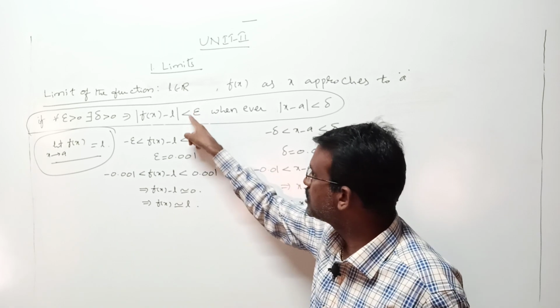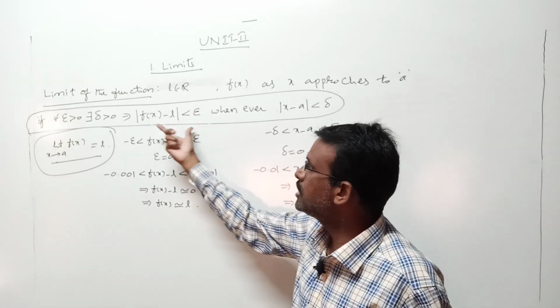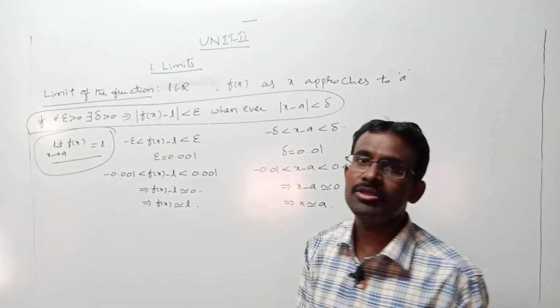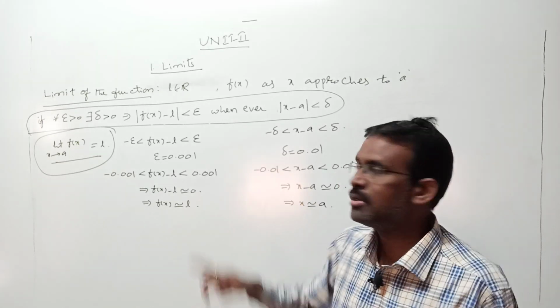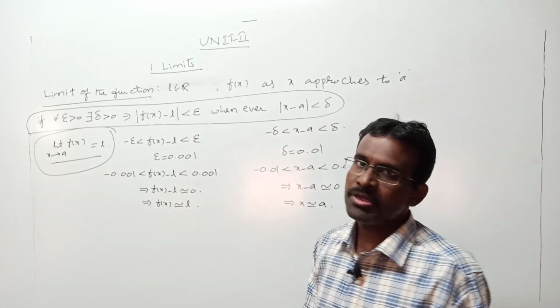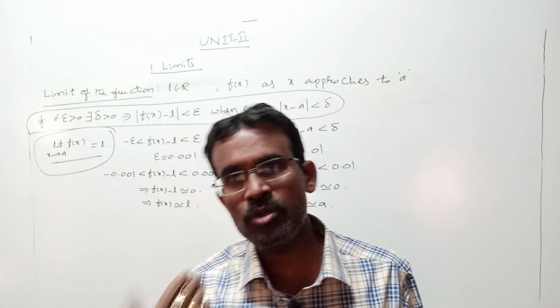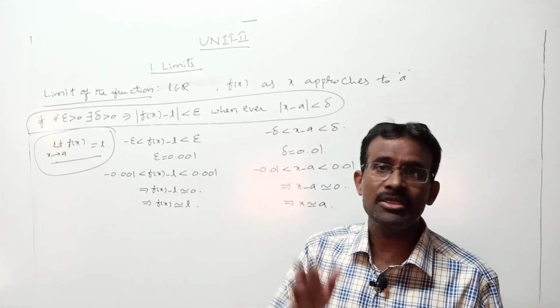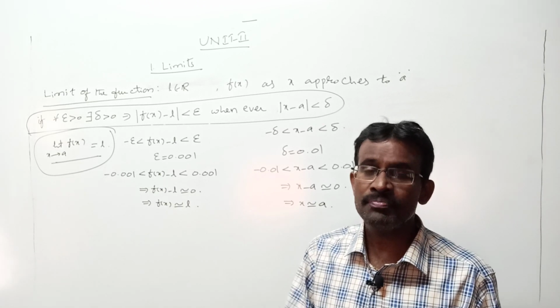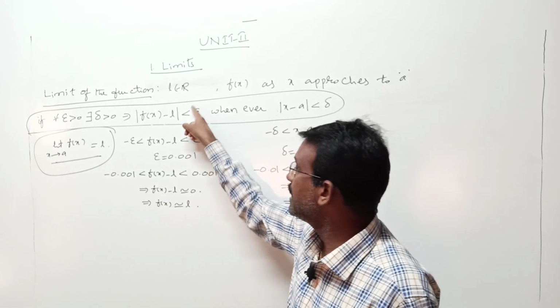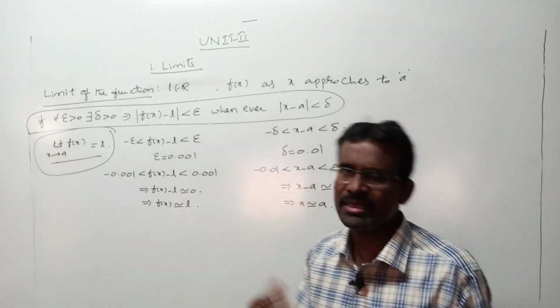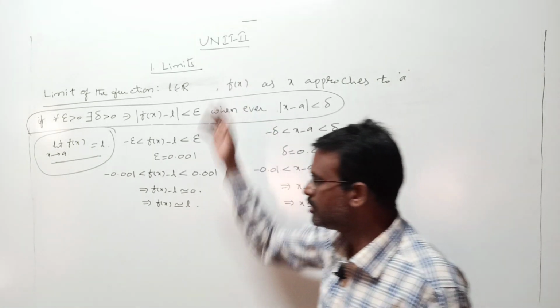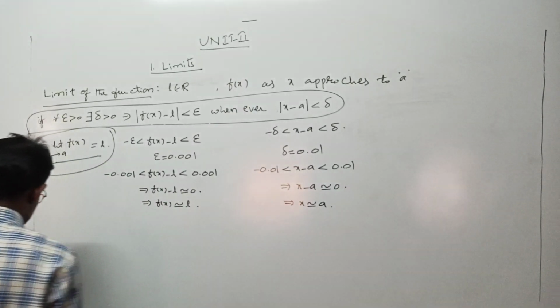Here there is no rule that we must take only epsilon. The meaning is, mod f of x minus l should be less than what? A least positive real number. Epsilon is a least positive real number, so epsilon by 2 is also a least positive real number, epsilon by 3 also a least positive real number, and so on. In further situations, depending upon the situation, here you can adjust epsilon by 2, epsilon by 3 like that, right? This is about your limit of the function definition, right?